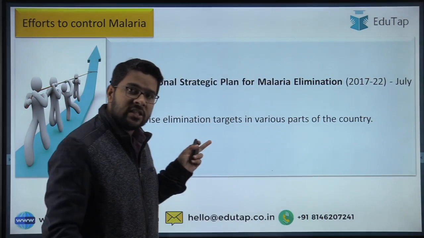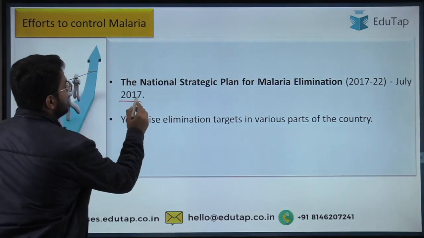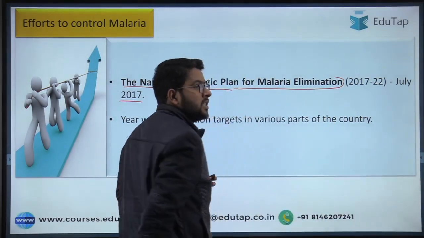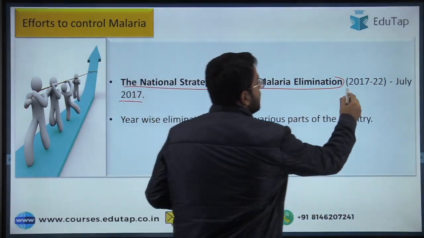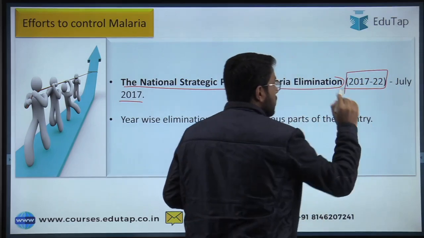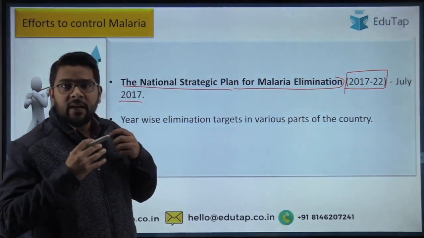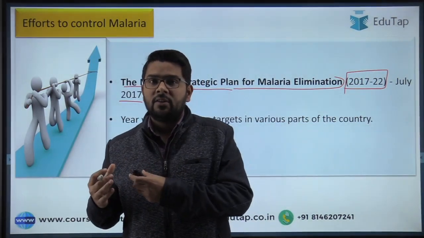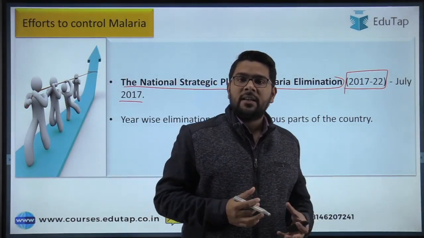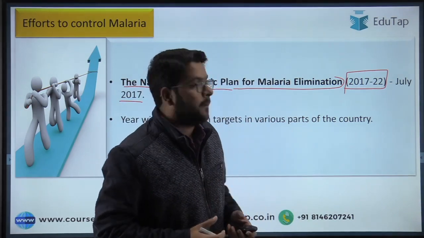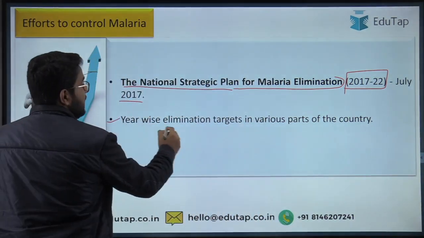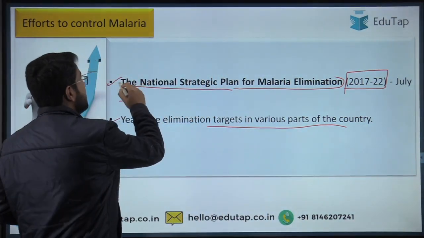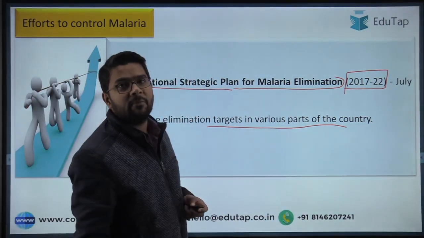Now the next initiative came into the picture in the year 2017 when the National Strategic Plan for Malaria Elimination was launched. This was a 5-year plan for 2017 till 2022, and in this, the government started releasing various targets for various geographical areas across the country considering the prevalence of this malaria disease. So year-wise elimination targets in various parts of the country were released under this National Strategic Plan for Malaria Elimination.